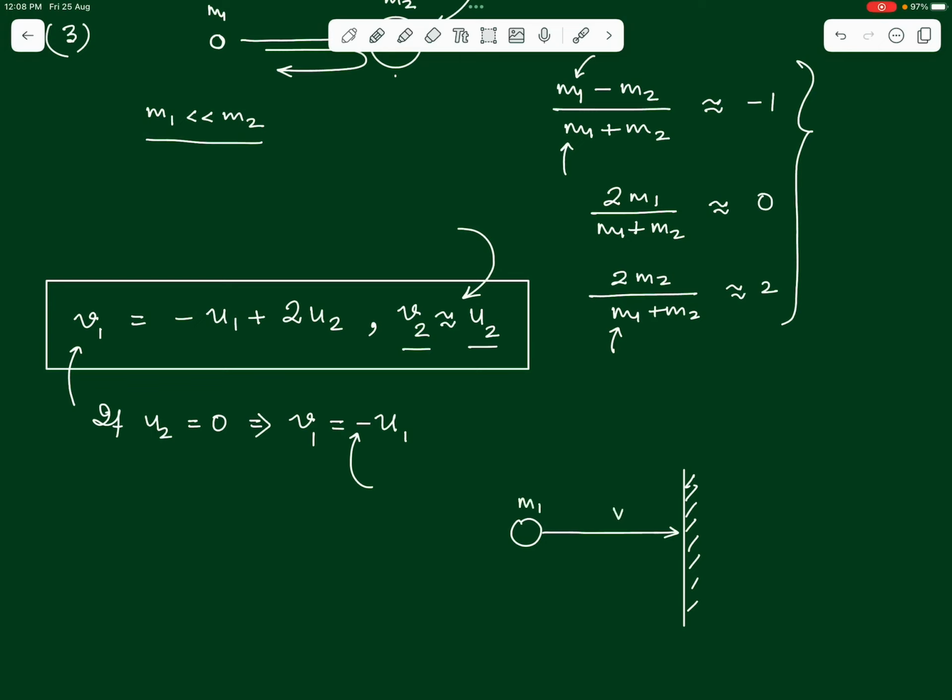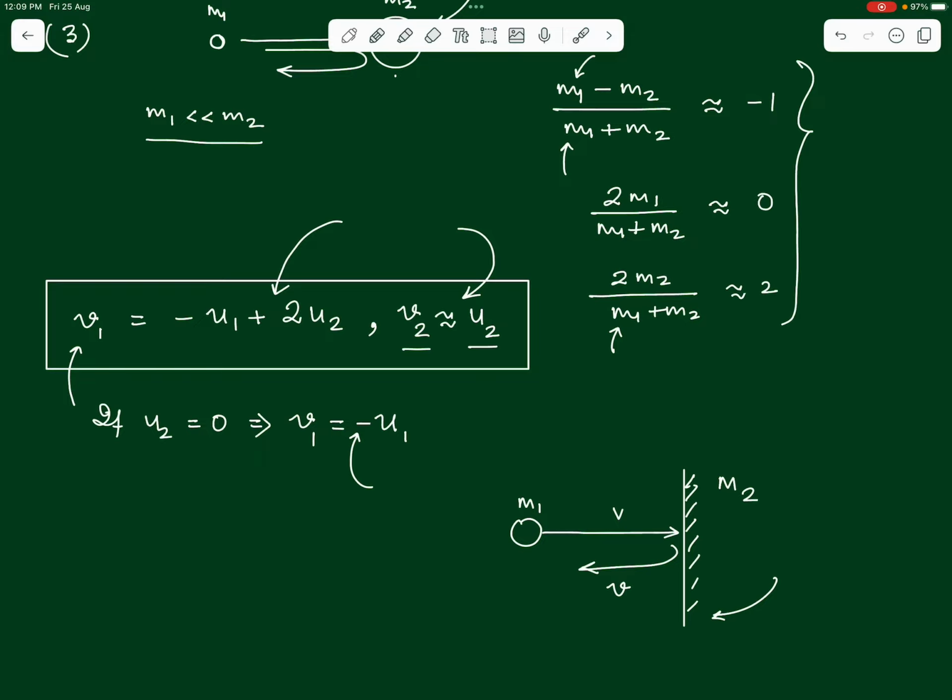The ball is considered as the first mass, the wall as the second mass, the wall being extremely heavy and at rest. What happens is the ball rebounds with the speed v in the opposite direction, so that its final velocity is minus v. This is also a standard result that we use in our questions directly. Although in case your heavy body is moving, then you have to use this particular expression to find out the final velocities.